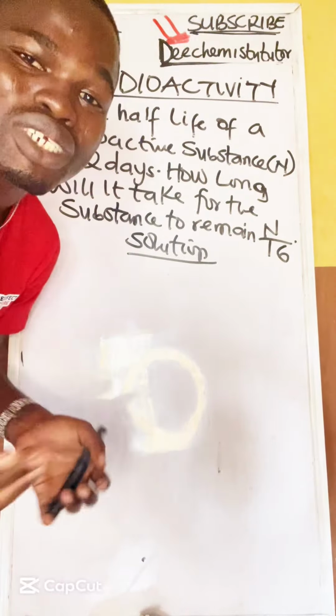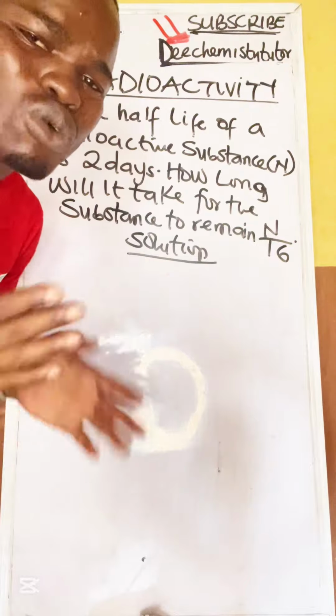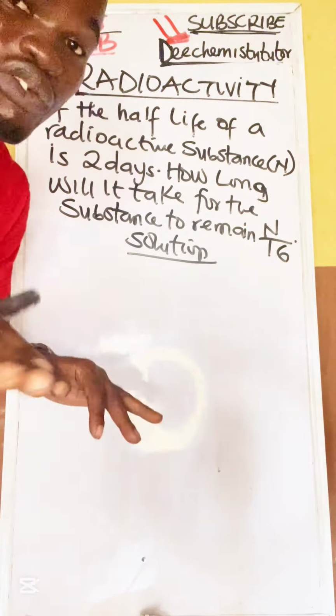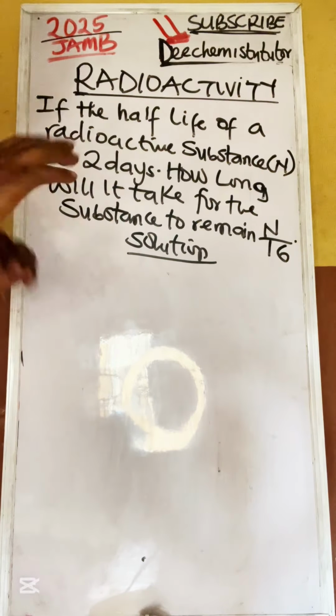Radioactivity or nuclear chemistry is the easier topic in physics or chemistry, but most people don't tend to understand it. But it is simple. Let me break it down for you so that you don't have to forget again. Let's get into work. Look at this question. It is very easy.